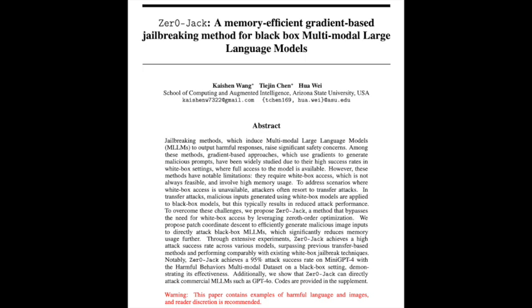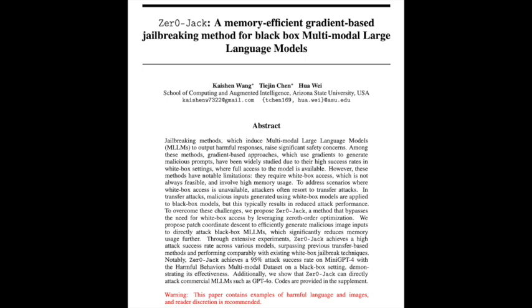Exactly. So figuring out how to jailbreak a black box model, that's a big deal. That's where the Zer0-Jack thing comes in. They've cracked the code of these black box MLLMs. You got it. This paper basically shows how Zer0-Jack can find these vulnerabilities even without knowing the model's internal workings. So how, what's the secret sauce? Some super complicated algorithm? It is clever, I'll give them that. They use something called zeroth order optimization.